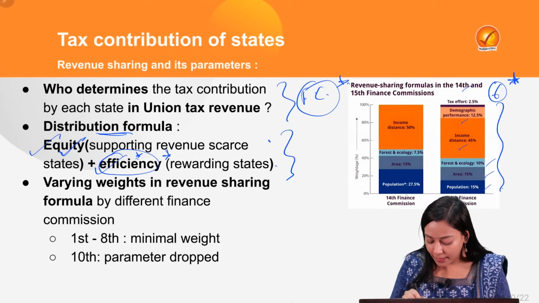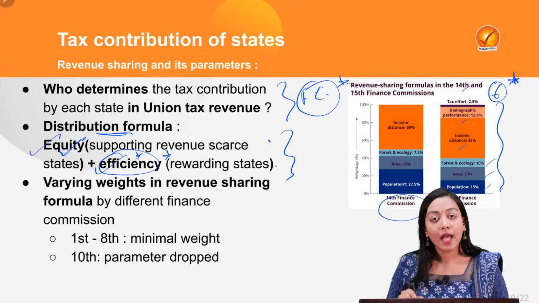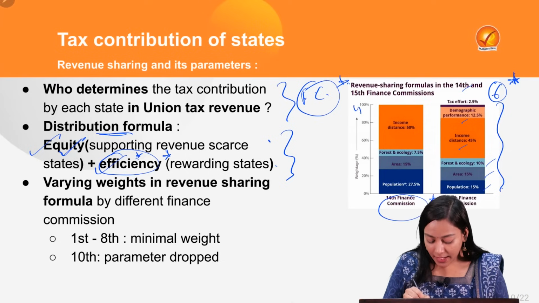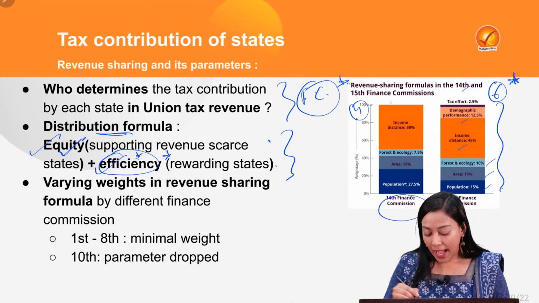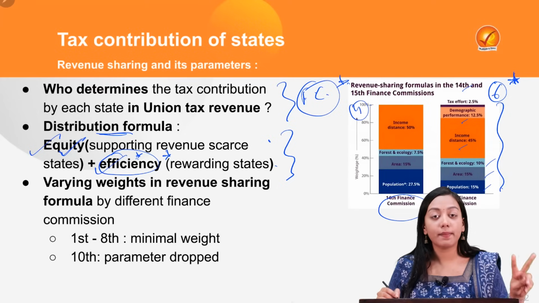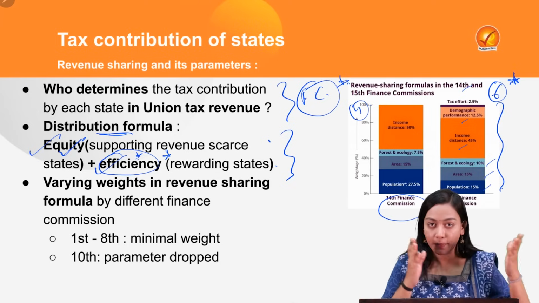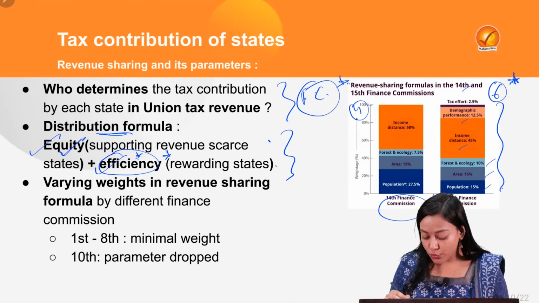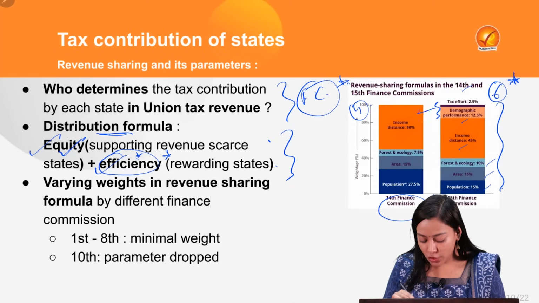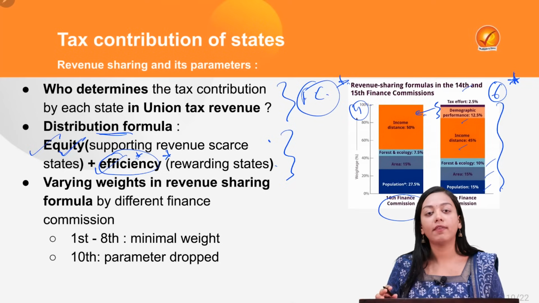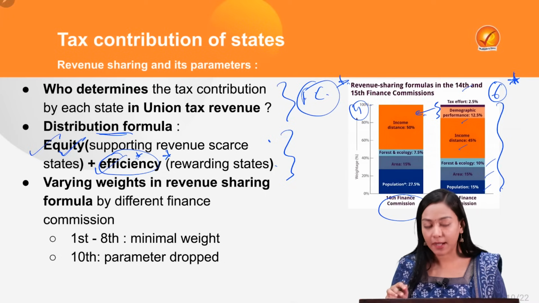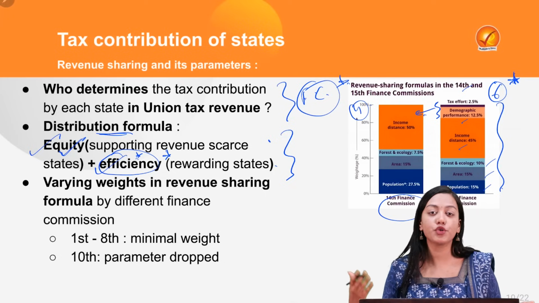Now if you compare it with the 14th Finance Commission, it had only 4 parameters. And the two which are missing are, first of all, the tax effort, which has not been included in the 14th one, and also the demographic performance. So you can see that these parameters are variable. Their percentage is also variable.